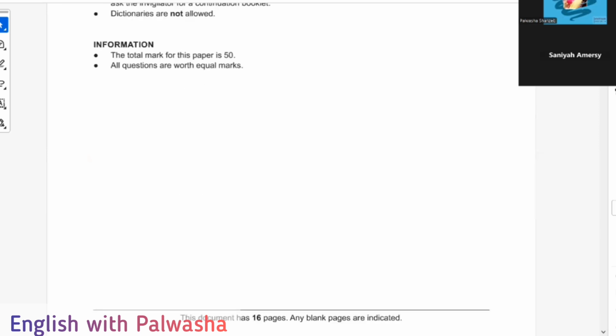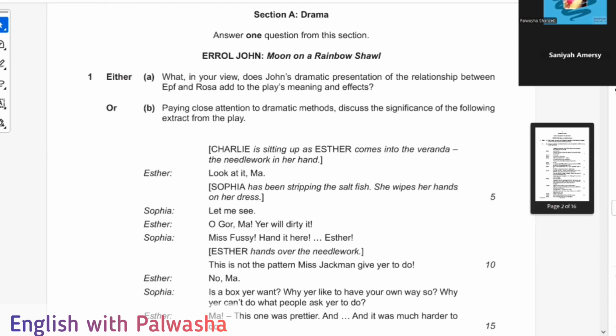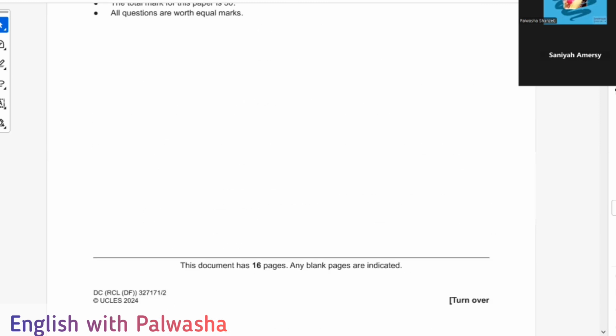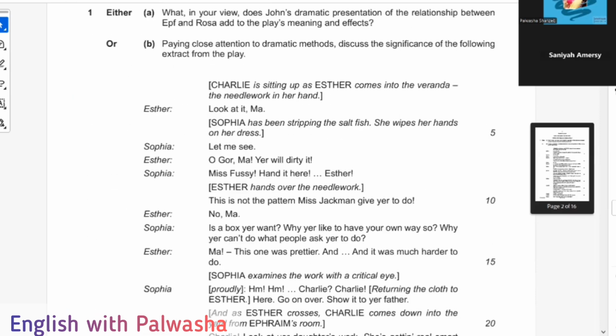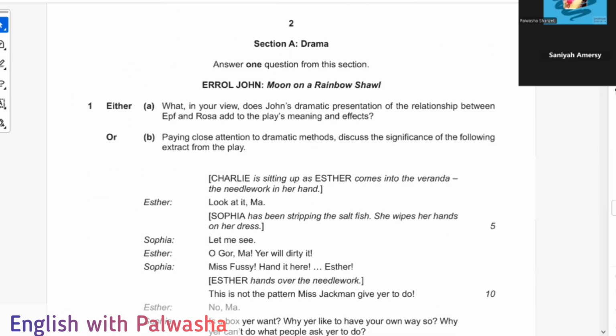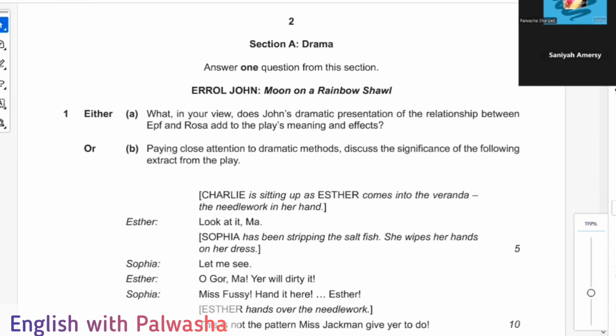So here we are with this. As I told you, section A is going to be drama, and those were the poems which I showed you. In this February March paper, they have given us this text of Errol John, Moon on a Rainbow Shawl. Now let's discuss how we need to do it. Either the A or B part you have to attempt. Got it? Either A or B part.